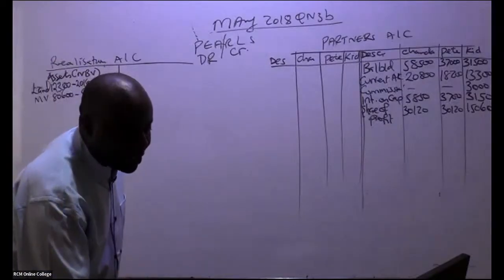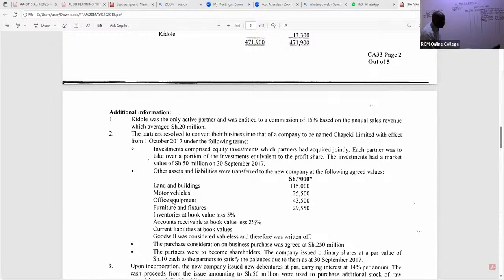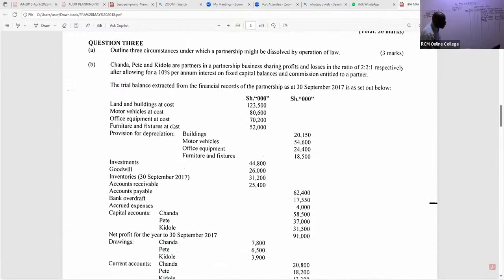We pick on the next item that was realized to the new company. So to the new company, you can see we have here office equipment. This was transferred to the new company. So for office equipment, now go back to the net book value. Office equipment, I can see it here. I'll just write equipment. For equipment, I can see 7,200 was the cost. I subtract the provision for equipment, which is 24,400.